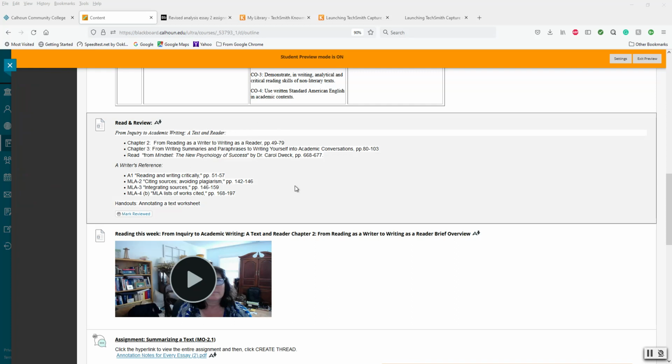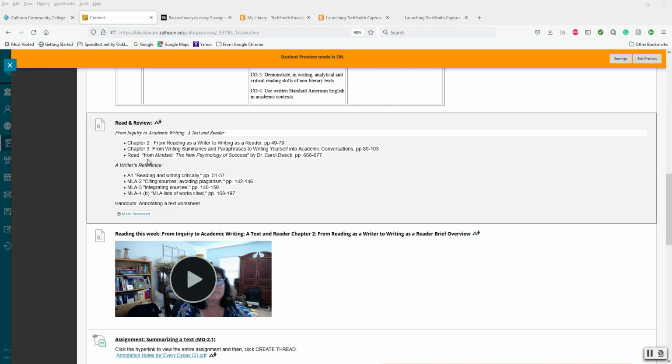Here's the readings. Your reading for the essay you're going to write. Chapter 2 and 3 tells you how to do the summary analysis. And then from Mindset, The New Psychology of Success is the article by Carol Dweck that you will be writing the essay about and analyzing and reacting.